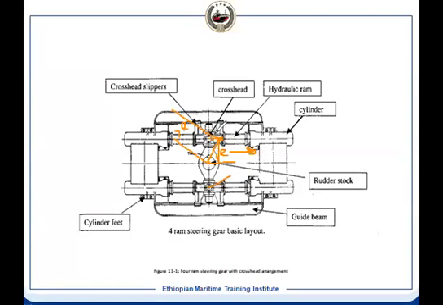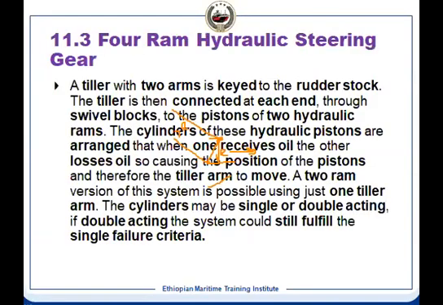Now we have to arrange it in such a way that we can convert the linear motion to the angular motion, and also there should not be any mechanical interference which might damage your arrangement. So let us see how that arrangement is. Let us see the description quickly. It is the same thing I have told. The tiller arm is attached to the rudder stock, and there is a swivel block. The swivel block is converting the linear motion of the ram to the angular motion of the tiller arm.